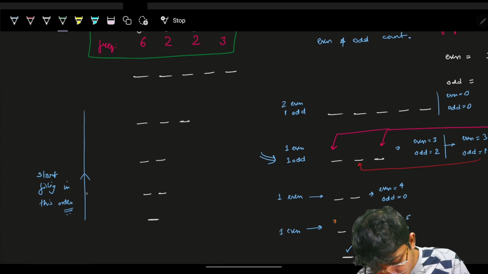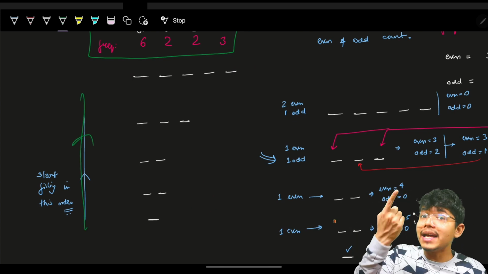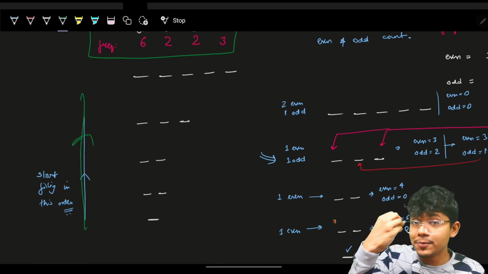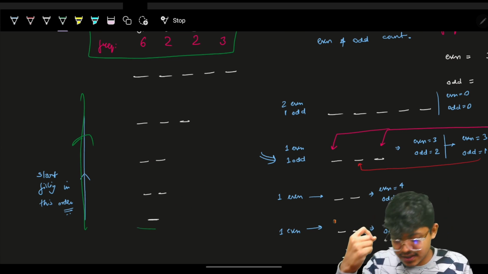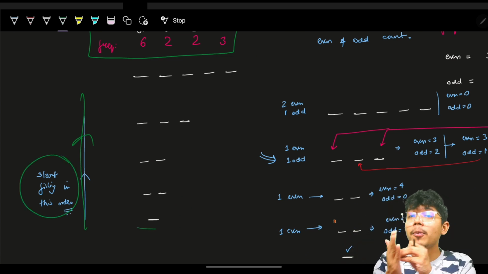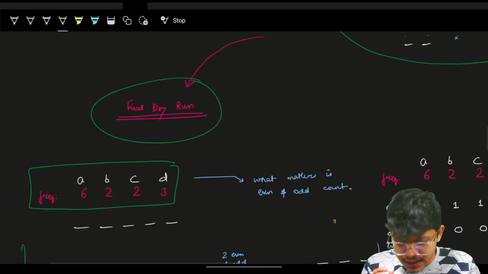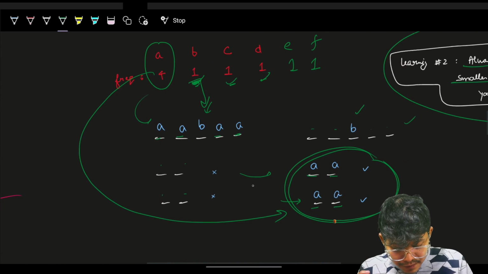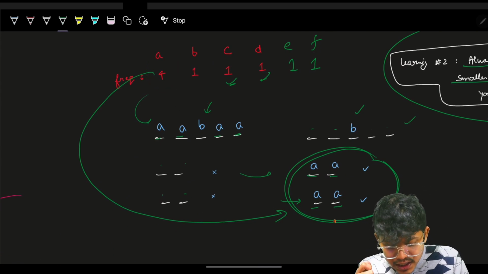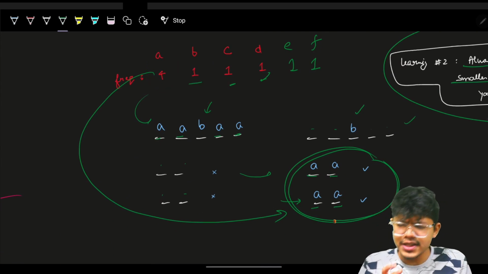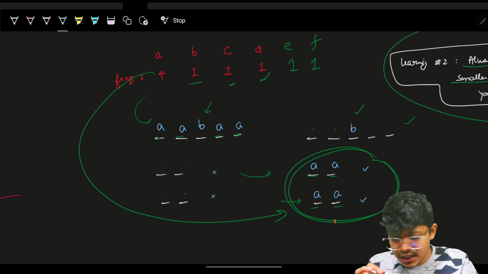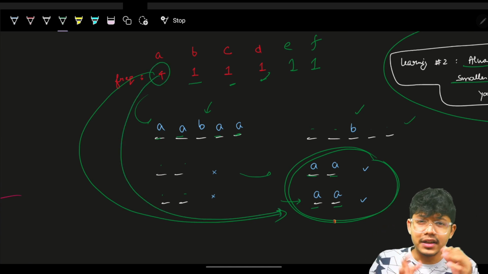Now I will try to fill my elements from the bottom, which means from the smallest length to the largest length. So first I will be applying my operations on the smallest length first. But when we say applying an operation, what we ultimately mean, as you saw above, is that we are only concerned about the frequency of the element. If the frequency is odd, I can place it at an odd location. If the frequency is even, I can place it at even lengths and so on.